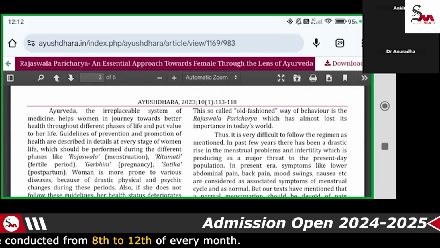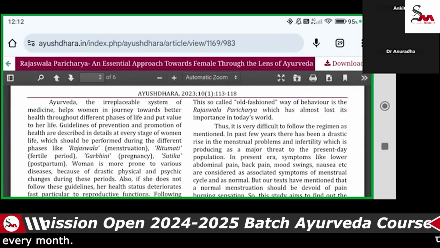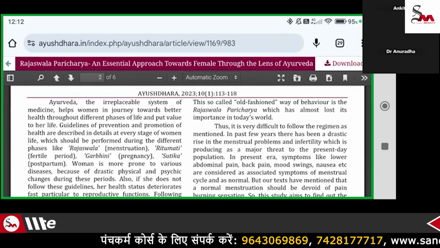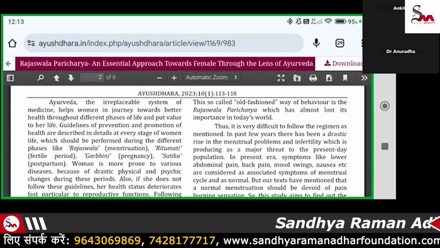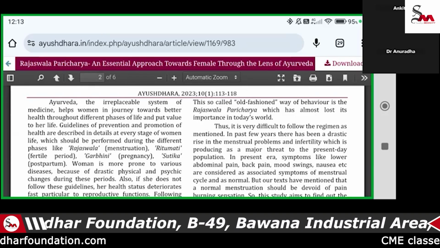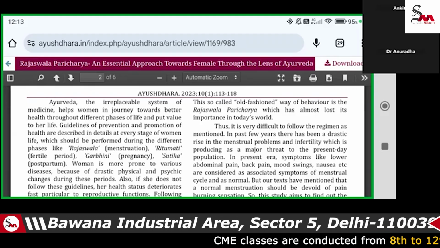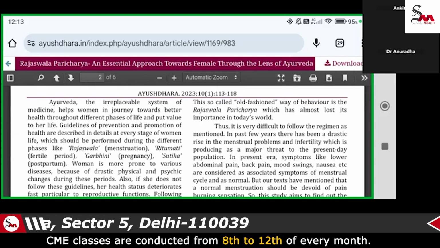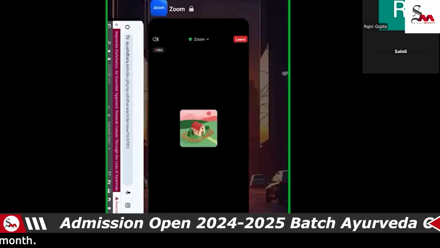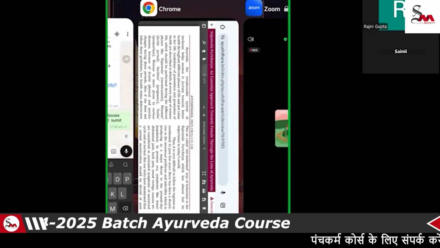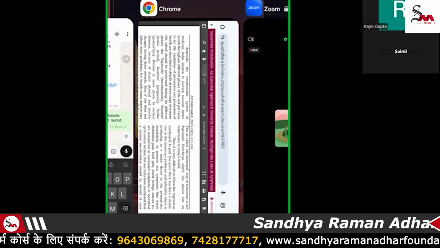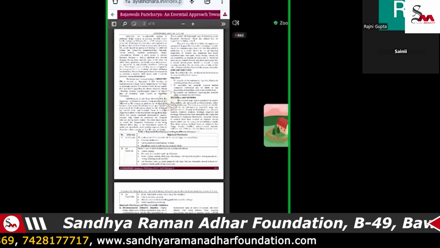So here we have to play not just the part of medicines. First of all, we have to give the guideline to the patient, a diet chart, and exercises; only then can you plan any Ayurvedic treatment. In this guideline, we have to cover prevention, promotion, health, and describe the details of every stage of the woman. Regarding Rajaswala Charya, we can give awareness to the patient about Rajaswala menstruation, Ritumati, the fertile period, and regarding Garbhini and Sutika, postpartum.